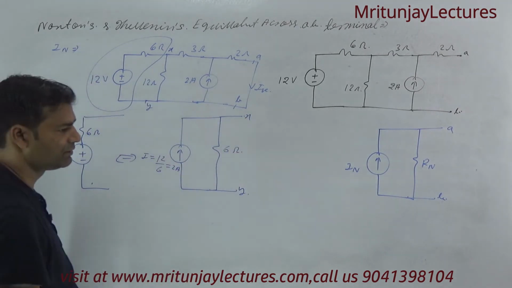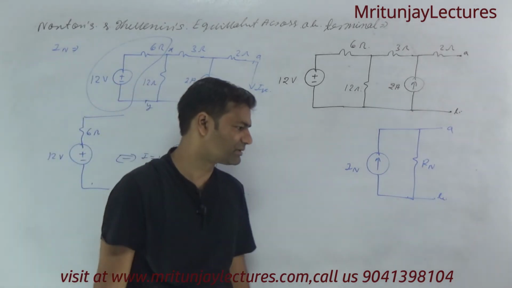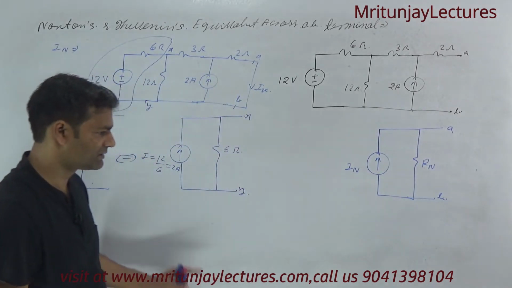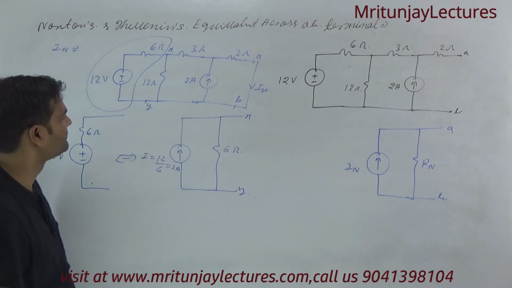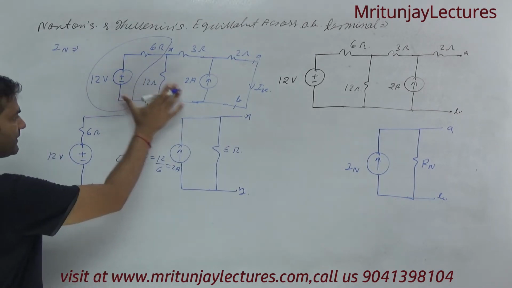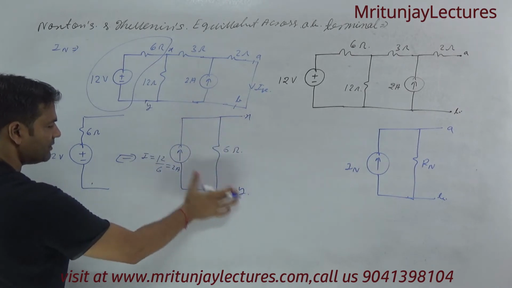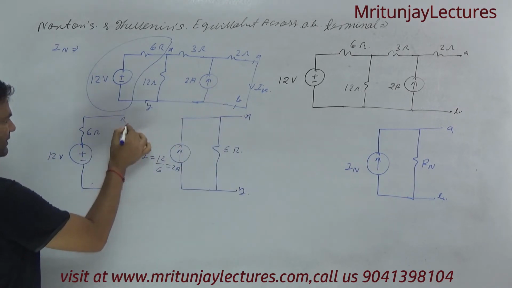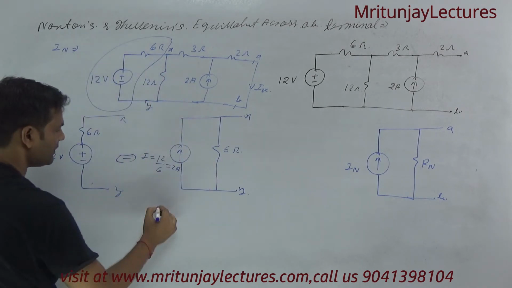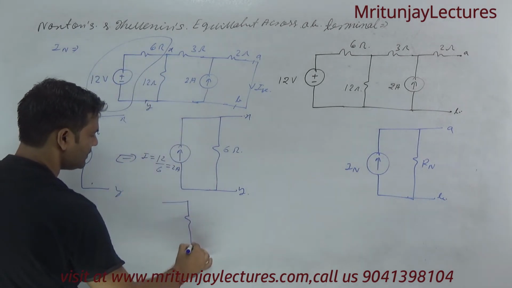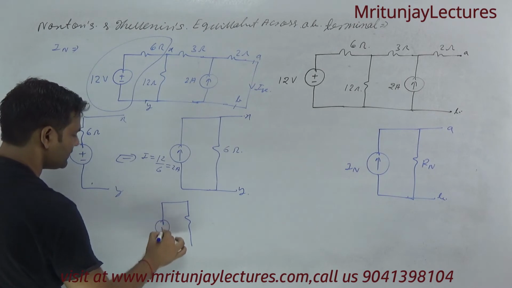Clear or not? If you face a problem, then tell me, sir, please explain again. Otherwise, okay. So this xy terminal, replace this one and put it here. And what about the current?